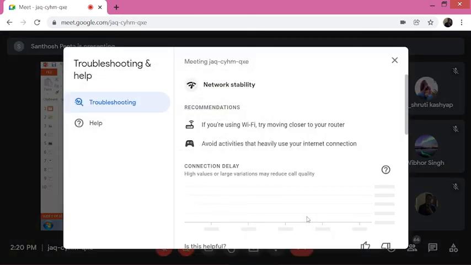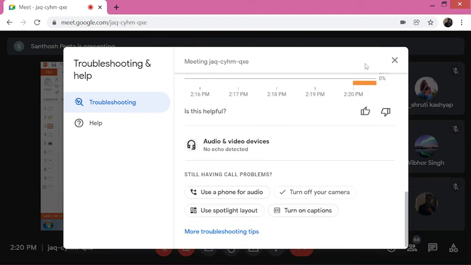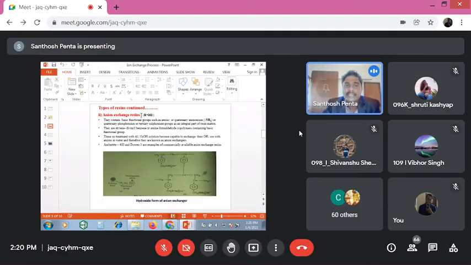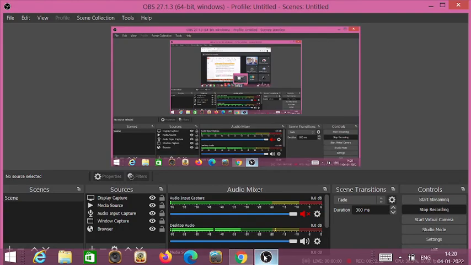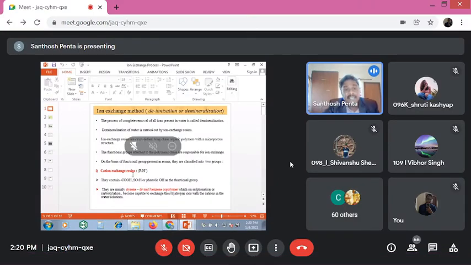Now here, very straightforwardly, there are two resin beds: a cation exchange resin bed and an anion exchange resin bed. These two types of resin beds are there. It is called the cation resin bed and the anion resin bed because in the cation resin bed, the cations are responsible for exchanging the hardness causing cations.